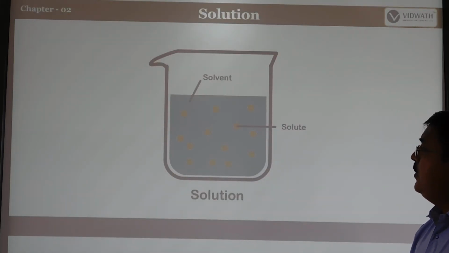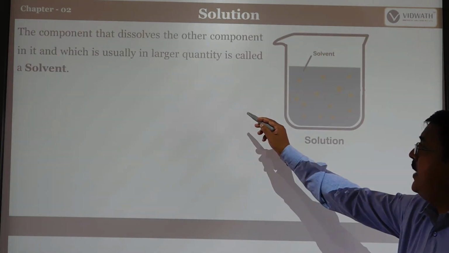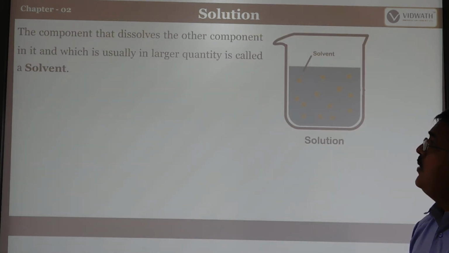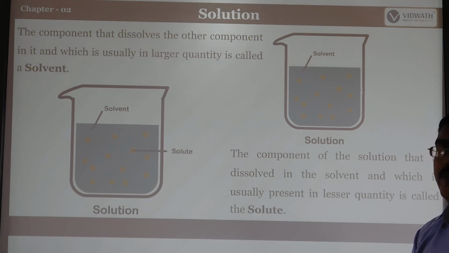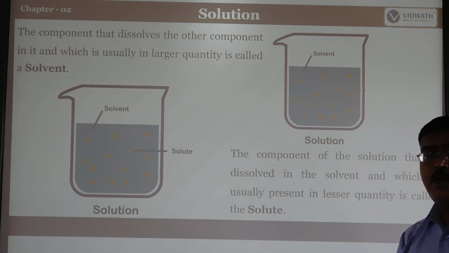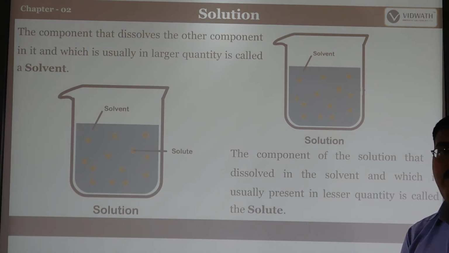Look at the drawing here. A solution is a combination of solvent and solute. The component that dissolves the other component in it, which is usually present in a large quantity, is called the solvent. The component that is dissolved and usually present in a lesser quantity is called the solute. For example, water is the solvent, and if you add a pinch of salt or sugar, that is the solute. This combination of solute and solvent is called a solution.